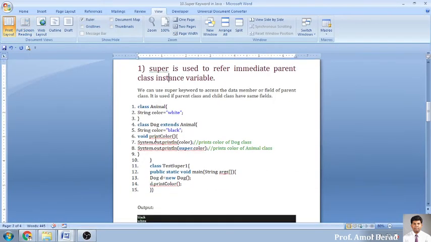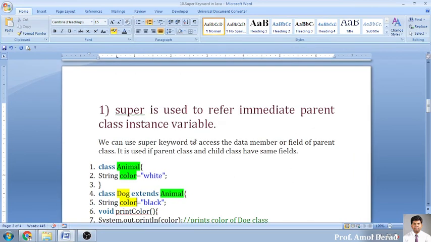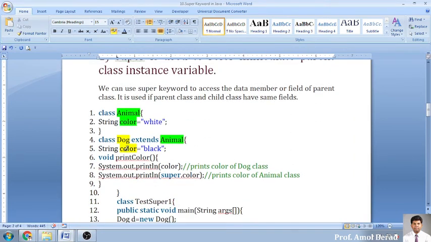Now this example I want to explain again. I am creating a class called Animal, which contains a variable called color. Again, I am creating a class called Dog, the example of yesterday, that is extending Animal. Now see this, I am again declaring a color variable, but this variable is from the Dog class. This color is from the parent class, that is Animal. Again I am zooming out. So this color is from Animal and this color is from Dog, and Dog is extending the feature of Animal.